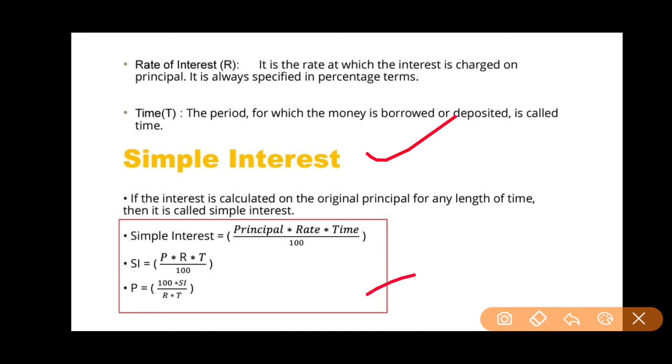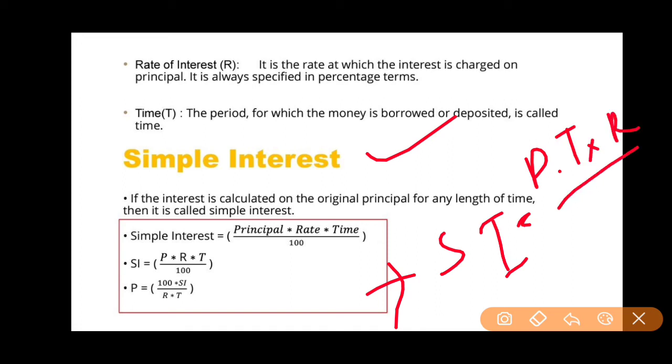Simple interest, SI, is equal to principal into time into rate of interest, that is R by 100. So it is written over here: simple interest equals principal into rate into time by 100. Note down this formula which is enclosed within the square bracket, and write it down.